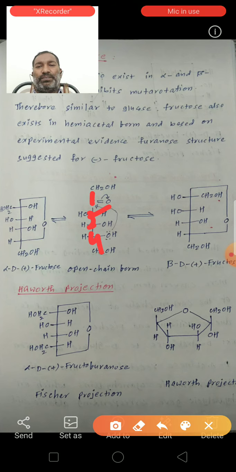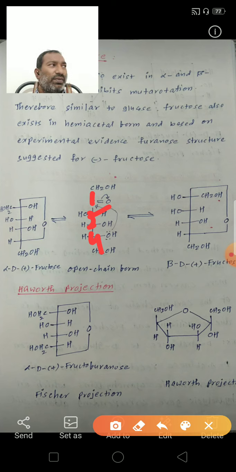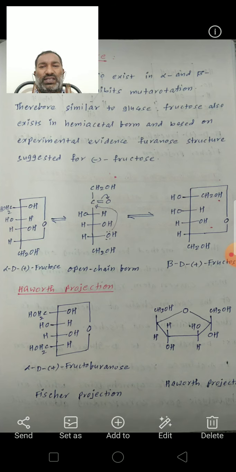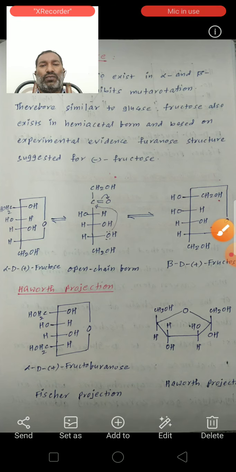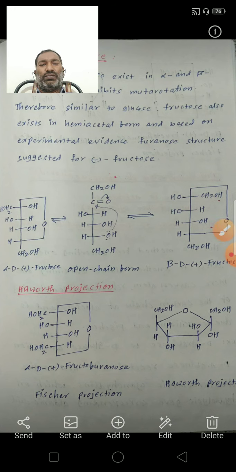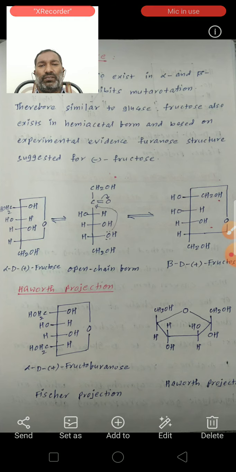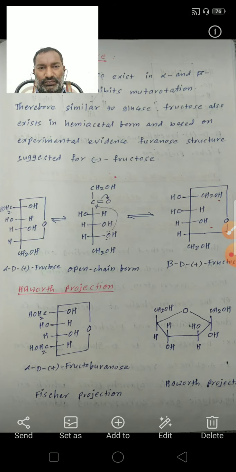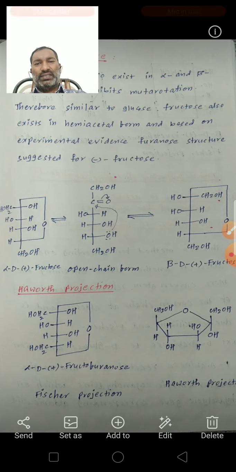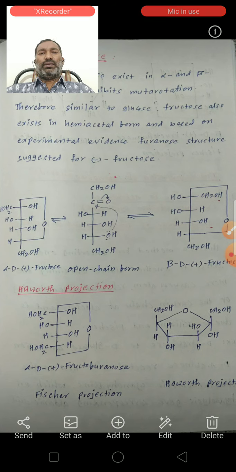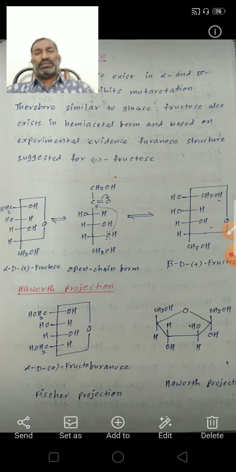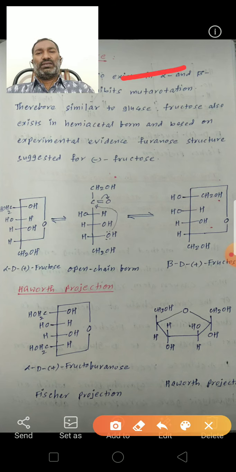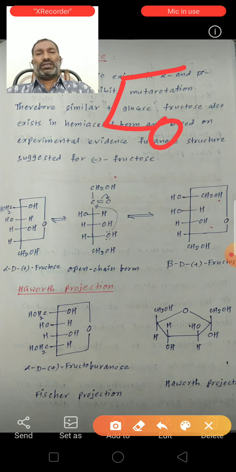So see here, 2 isomers are possible for this. One is alpha-D-fructofuranose and the other is beta-D-fructofuranose. See here, this is analogous to furan. This is the furan structure.